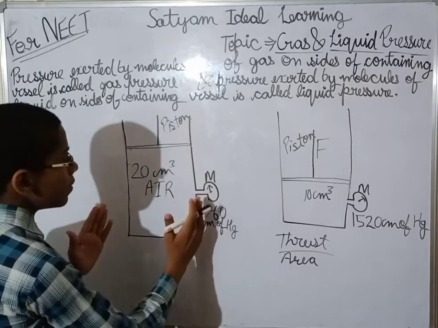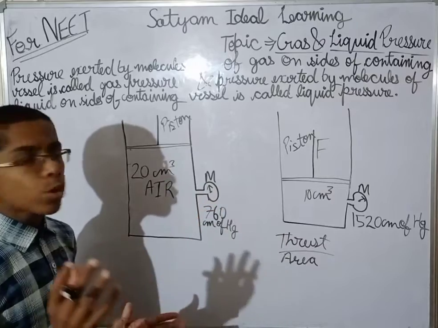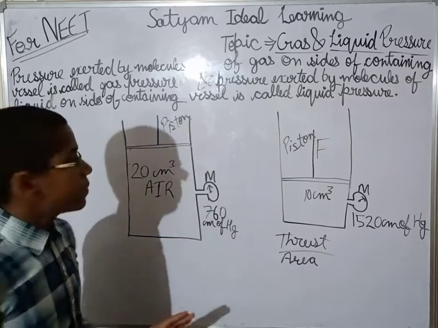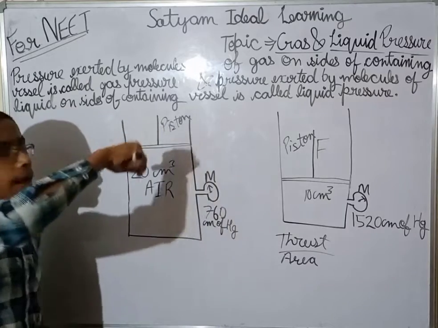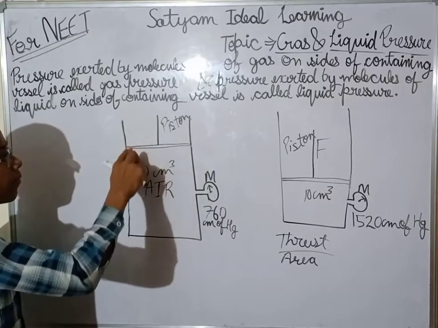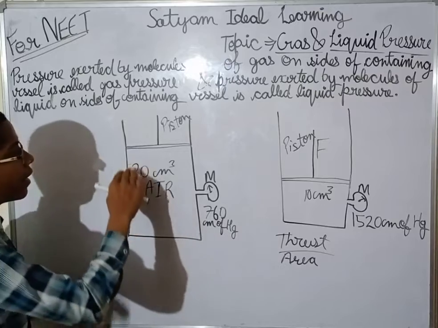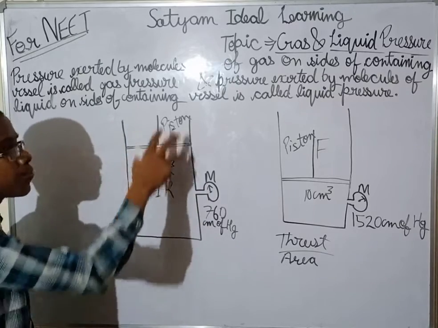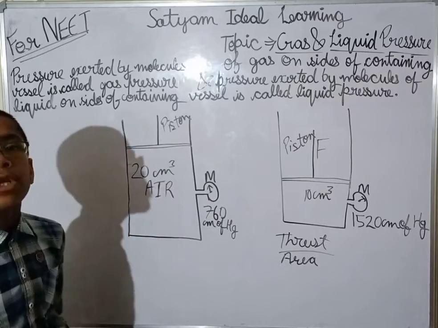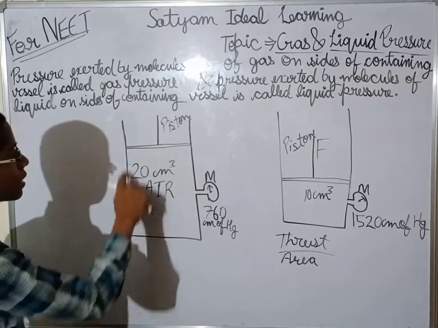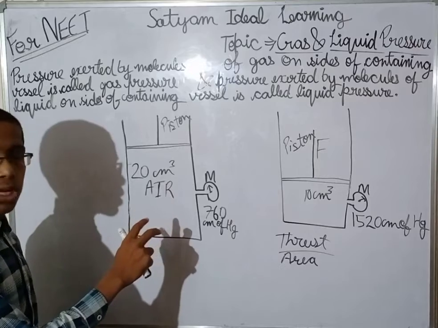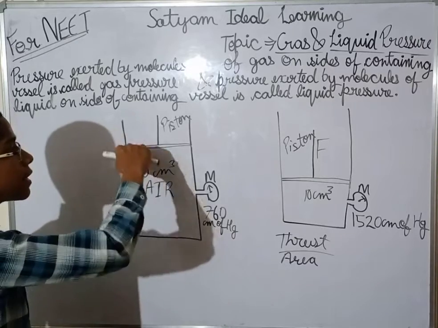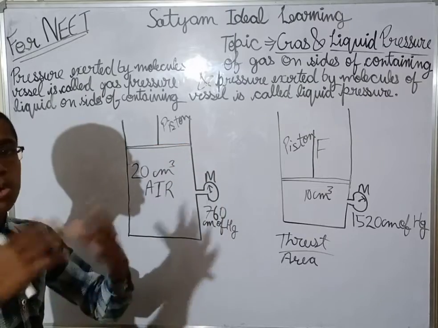So we take a vessel, we have a meter for checking the pressure, and we have taken an airtight piston. The volume enclosed by this vessel is 20 centimeter cube. This air is filled in this vessel, and this is an airtight piston, so air cannot go.